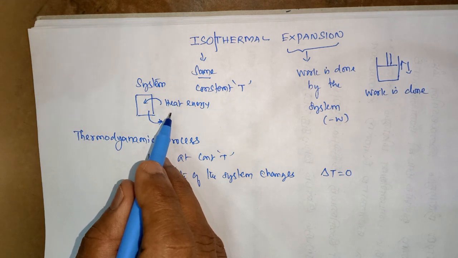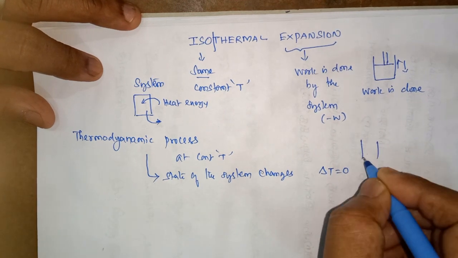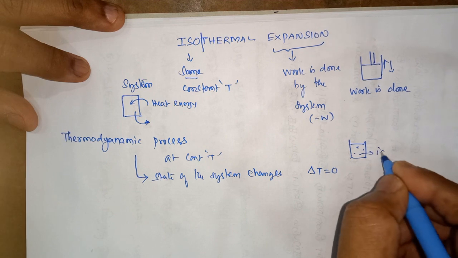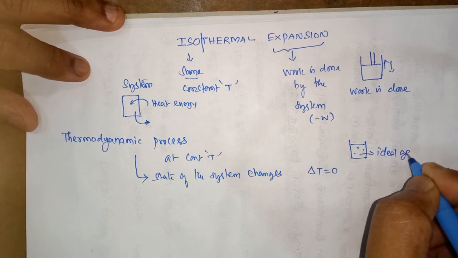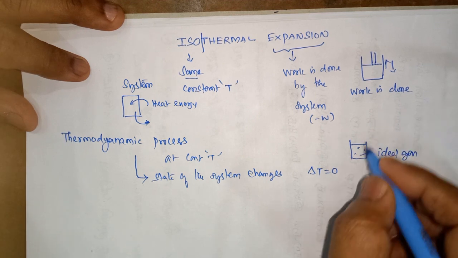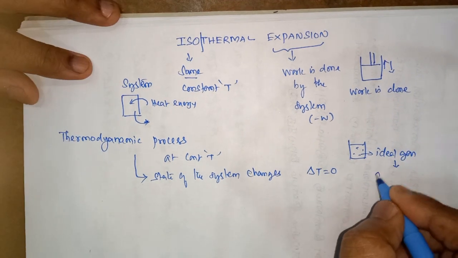If the temperature remains the same, what about the internal energy of the system? I take the system as an ideal gas, which obeys Charles's and Boyle's law. For any ideal gas, the internal energy depends on temperature.